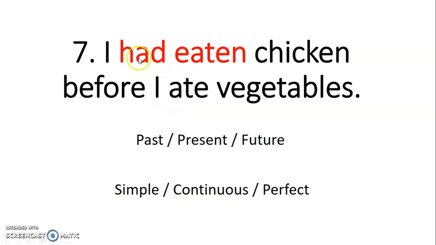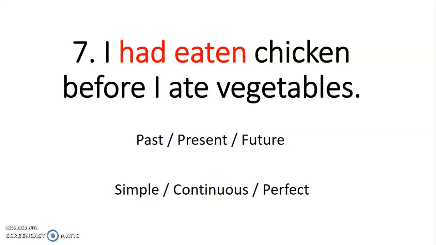Okay, so it has have. So that means it's perfect. But it's in the past because have had. And this is verb 3. So we need the third form of the verb. So ate, eat, eaten. So past perfect simple. We use this when one thing happens before another thing in the past.